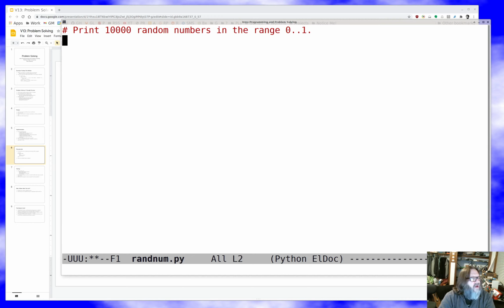Or that's implied. So let's actually look at it and try it out.